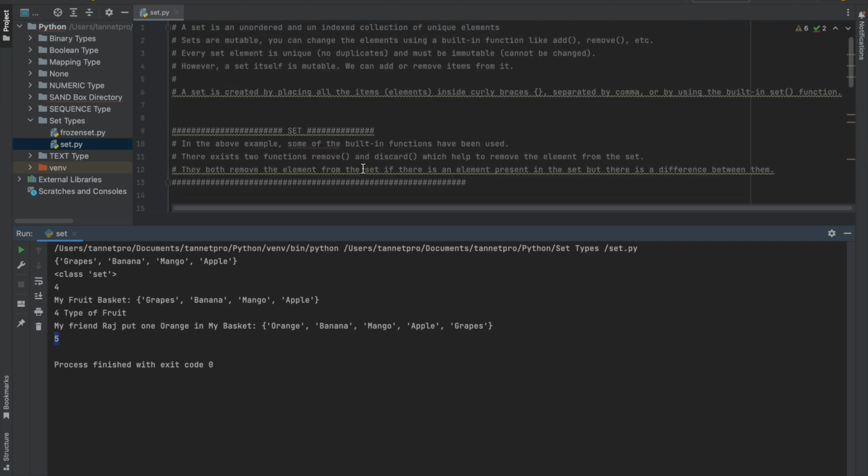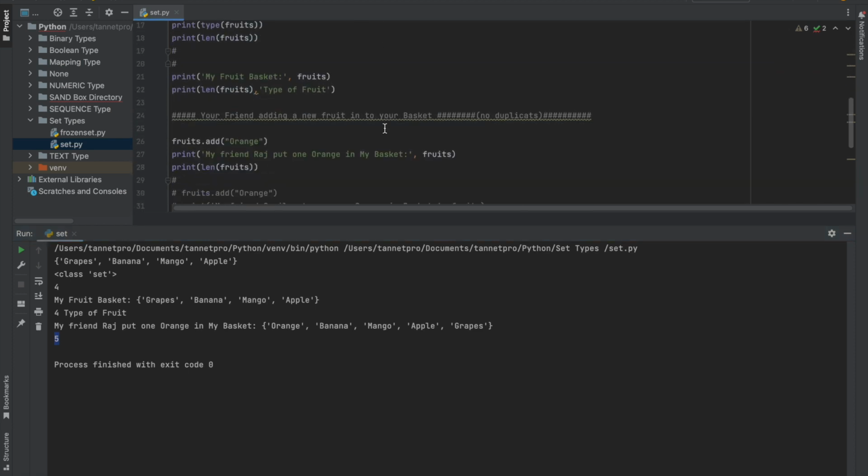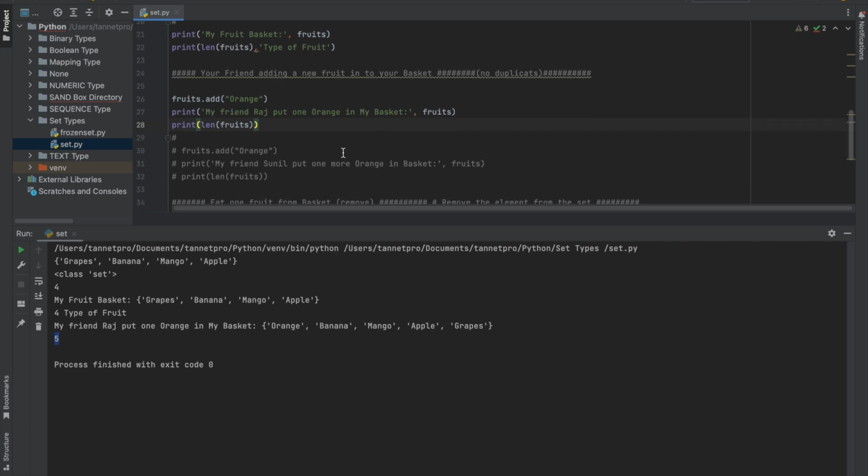Now another part I have mentioned, that there is no duplicate. So there should not be any duplicate value. Let me show you another interesting part. Here I am trying to add one more orange, and I am trying to see the print of this newly added orange.